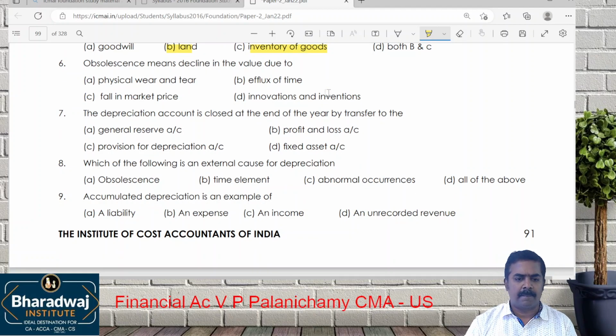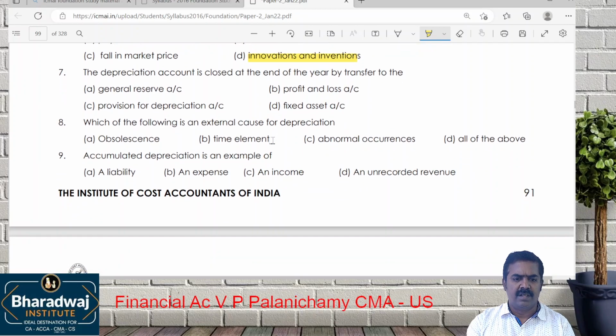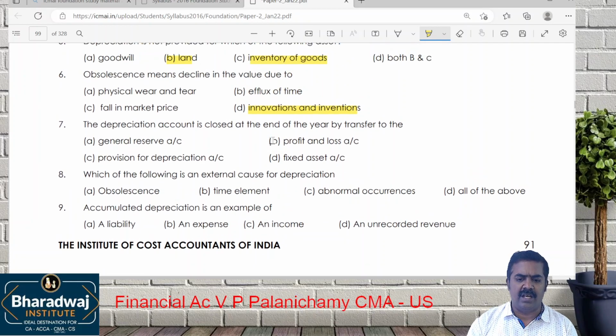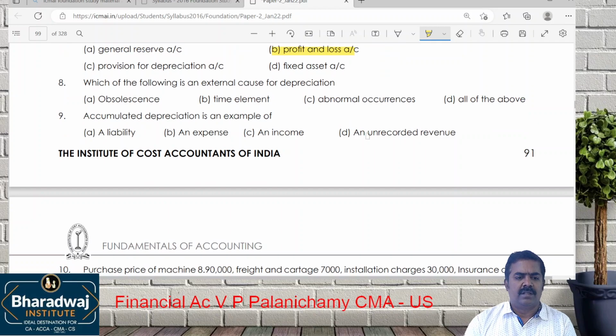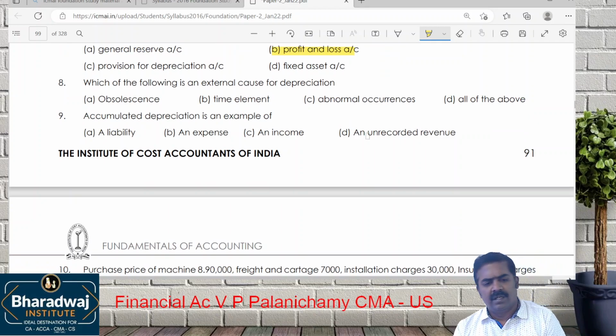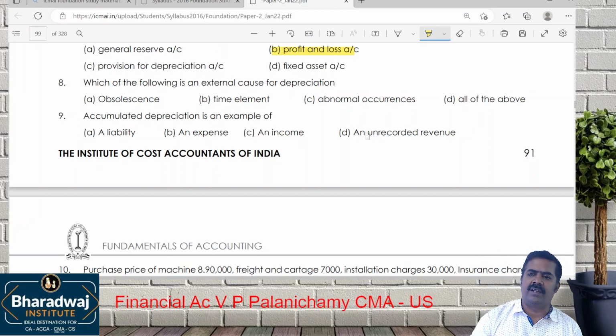Obsolescence means due to technology. Which one is correct? Innovations and inventions. Depreciation account is closed at the end of the year by transferring to P&L account. What are the external causes of depreciation? Obsolescence, time, abnormal circumstances like flood, earthquake. Okay, all of the above. Answer is all of the above.